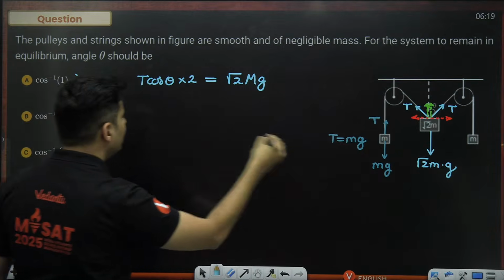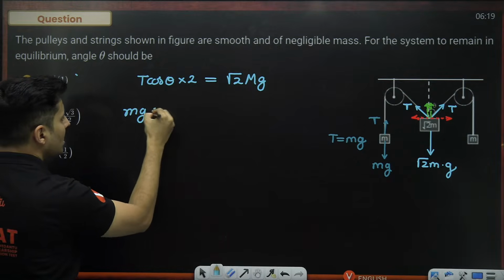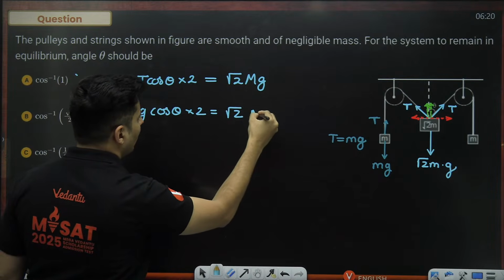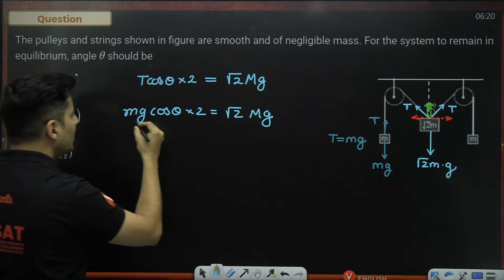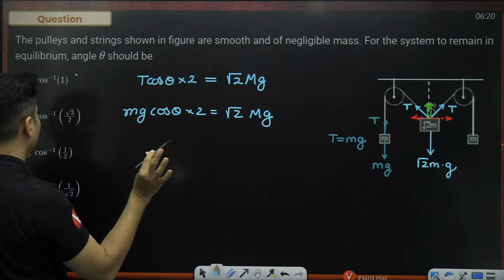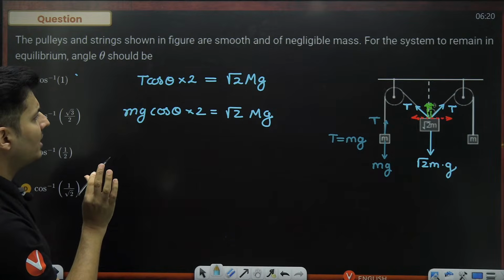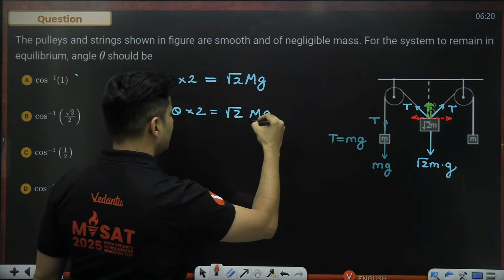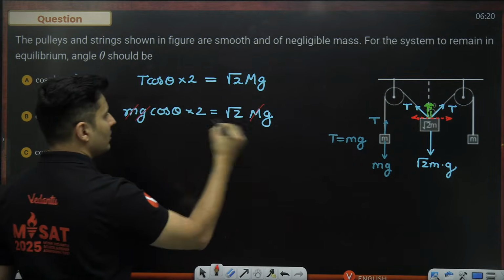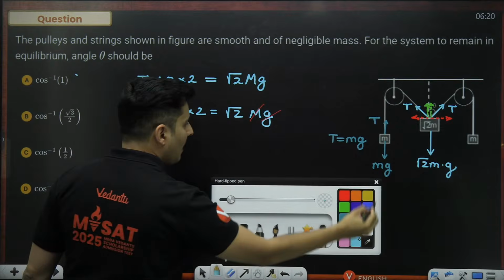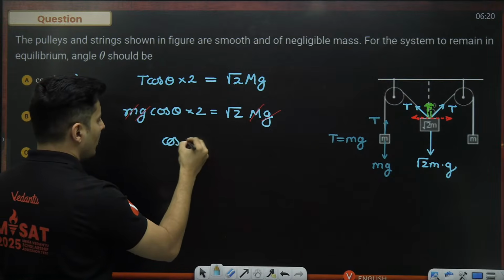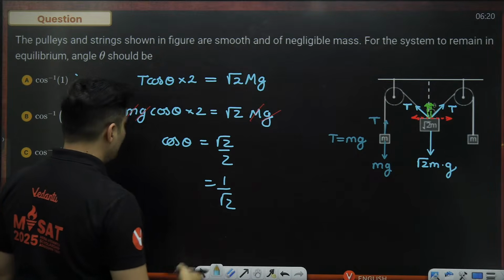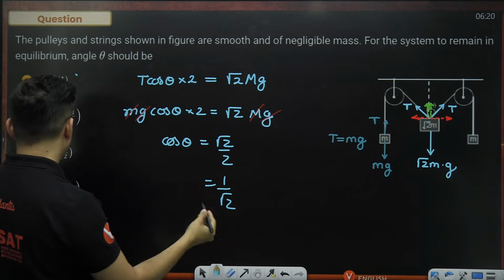But what is this tension? It is small mg. So small mg cos theta multiplied by 2 is root 2 into capital Mg. The g's will cancel. And is that mentioned? How much is capital M? Oh, it is the same as small m only. So everything is the same, g is also going to be the same. So how much is cos theta going to be? It will be root 2 divided by 2, which is 1 by root 2. So that's it. Cos theta is 1 by root 2.